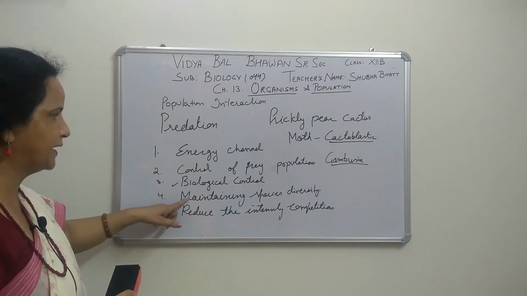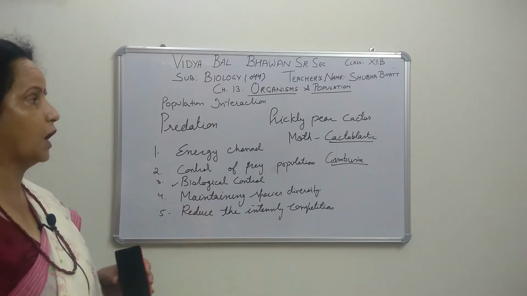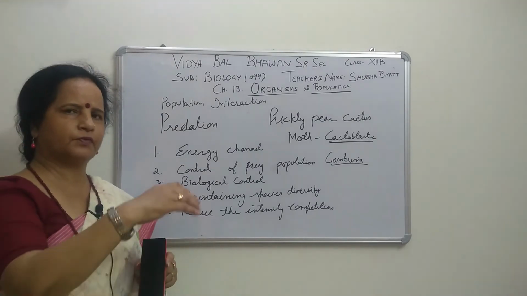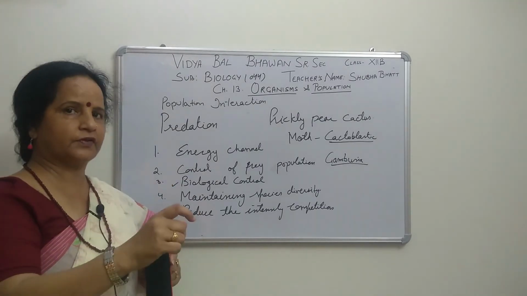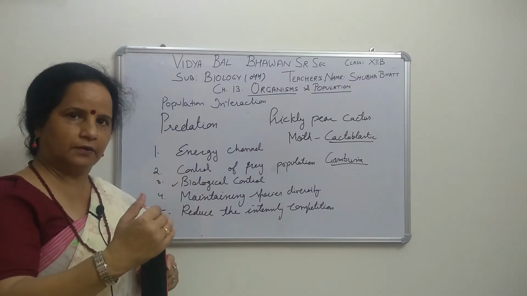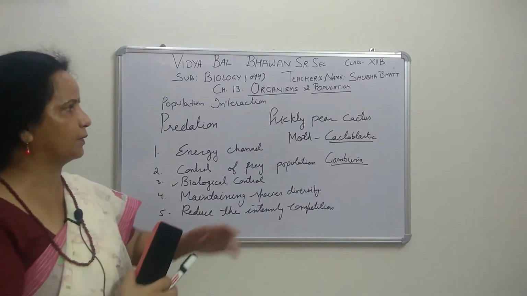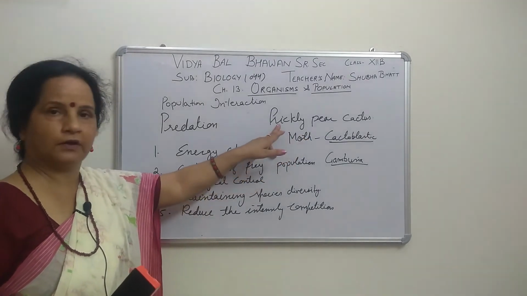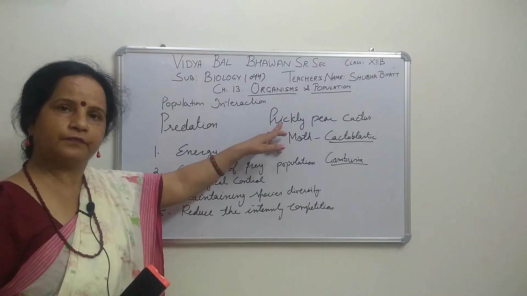Now come to maintaining species diversity. How is it so? In one ecosystem, suppose a number of species are there, but the predators are different. The one predator I told you about, the moth Cactoblastis, is the predator for this one and will kill only this.